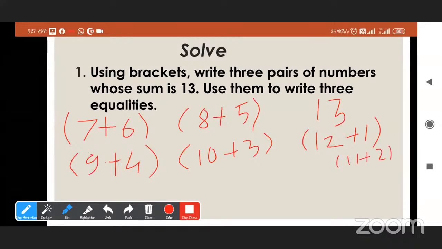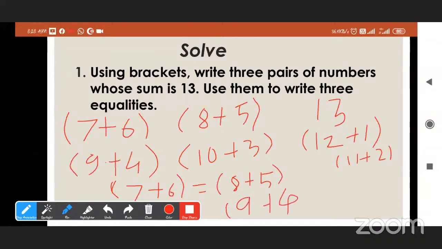Very easy. Good. Now all these expressions are equal to each other. We can write the equalities like this. 7 plus 6 is equal to 8 plus 5, and 9 plus 4 is equal to, we can write 10 plus 3 here.